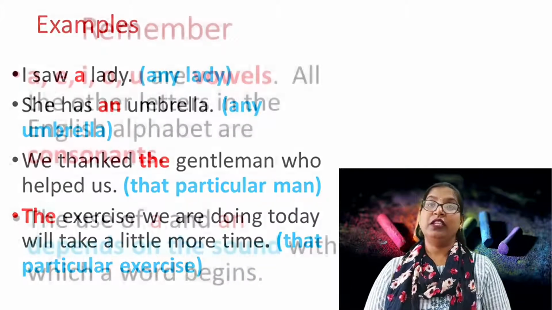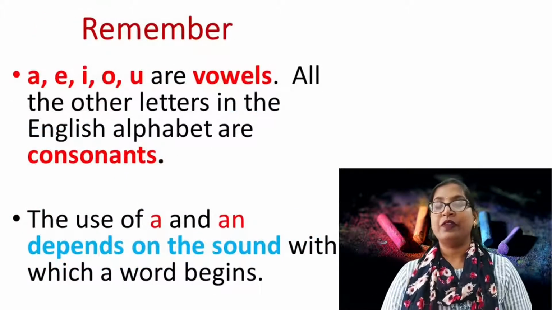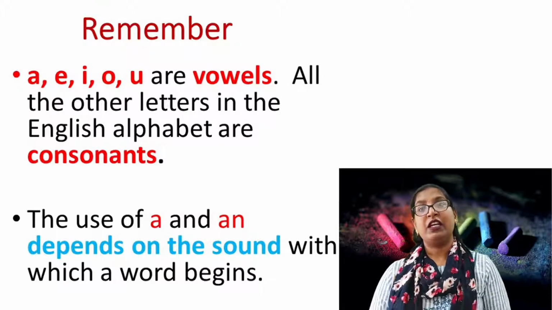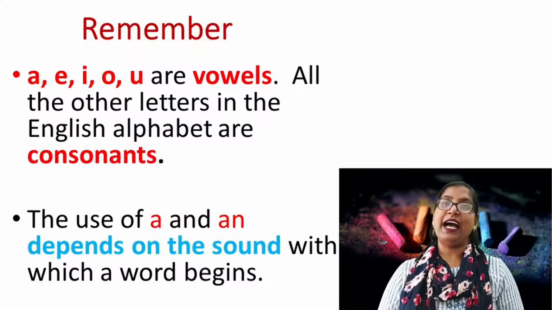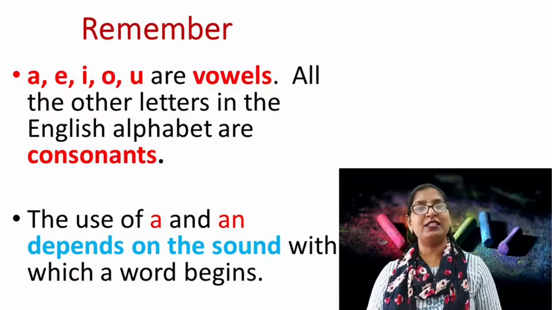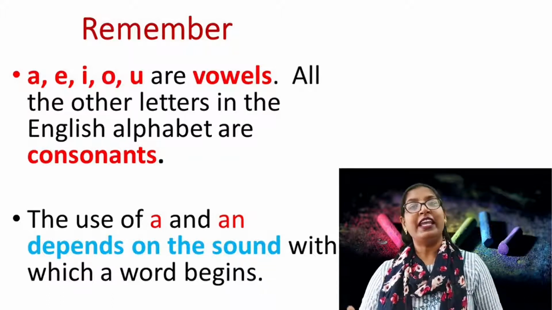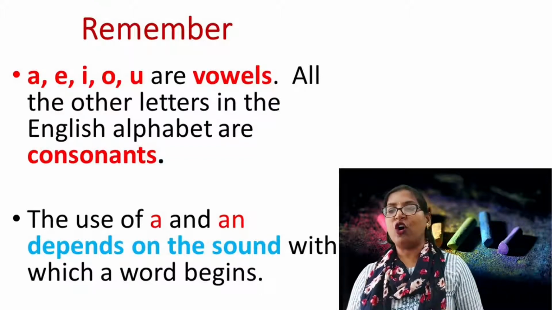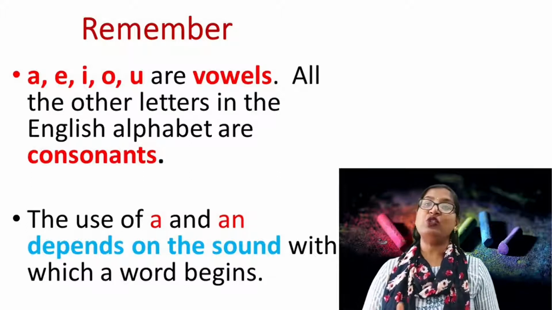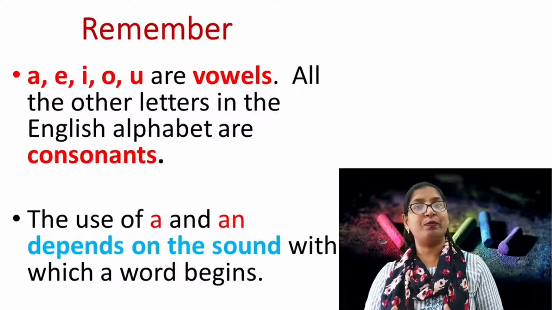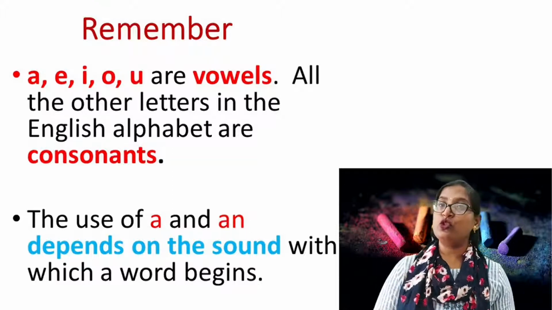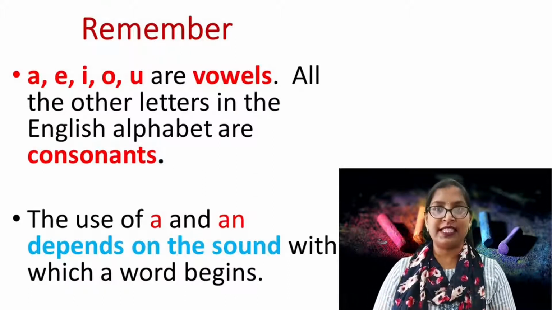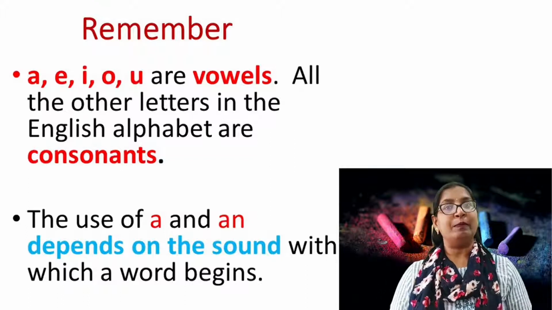Now, the important points to remember: in English there are a total of 26 alphabets. Alphabets A, E, I, O, U are known as vowels and all the rest are consonants. The use of a and an depends on the sound with which a word begins. The use of articles a and an fully depends on the sound with which the word begins.